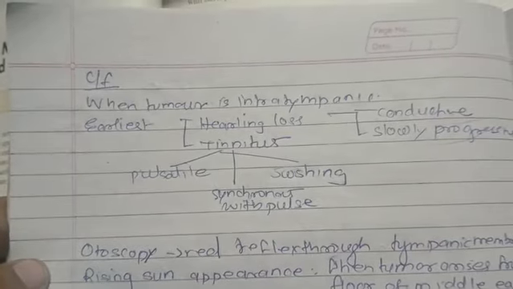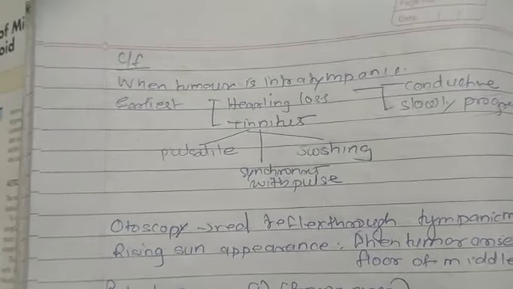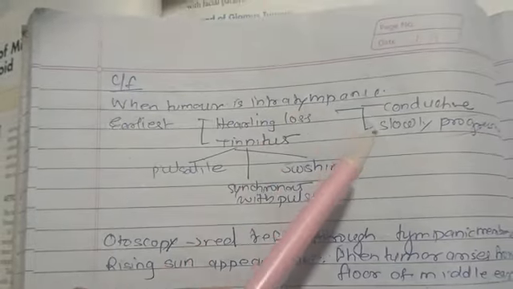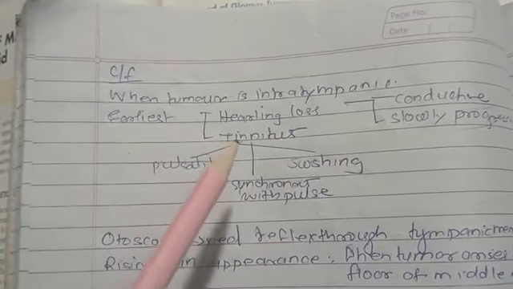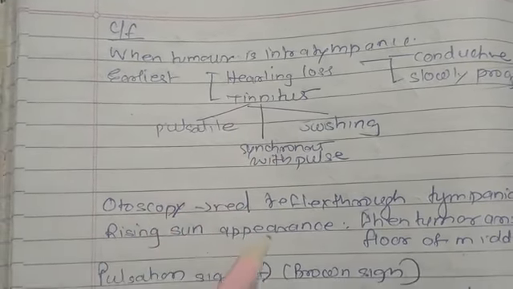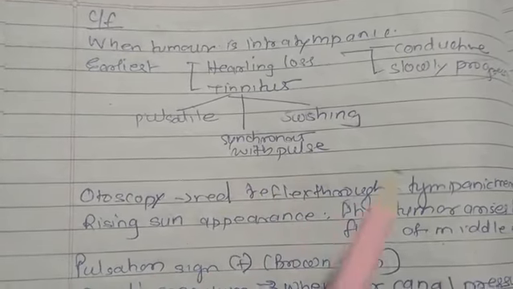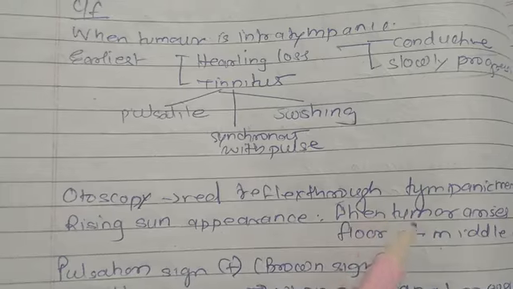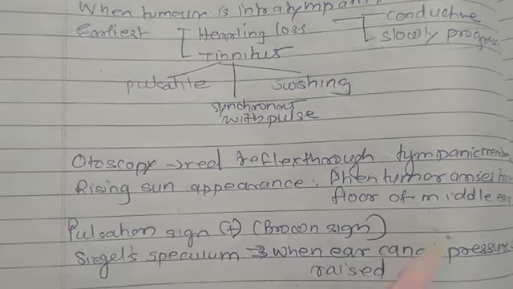Whenever the tumor is intratympanic, the earliest features are hearing loss and tinnitus. The hearing loss is conductive type and slowly progressive. The tinnitus is pulsatile, swishing and synchronous with the pulse. Upon otoscopy, what we observe is a red reflex through the tympanic membrane, and a rising sun appearance when the tumor arises from the floor of the middle ear.